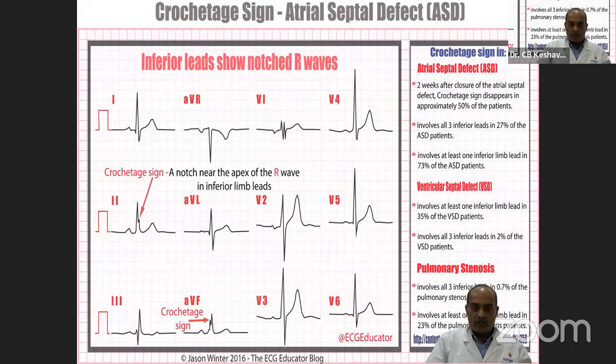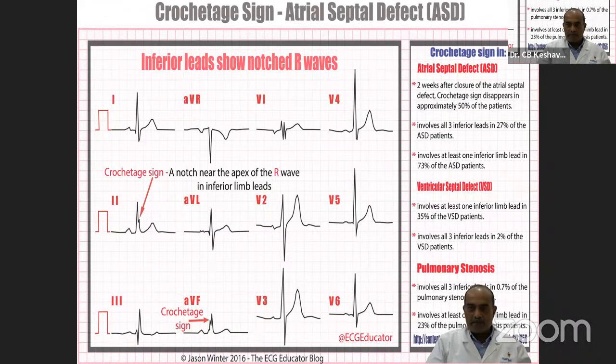The inferior leads show notched R waves. If you see the R wave here is normal, you see here there is a notch on the descending limb of the R wave. The same is seen here in 2, 3, and AVF. So that is called the Crochet sign. The Crochet sign is seen even 2 weeks after closure of ASD.